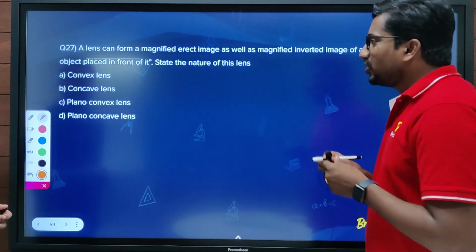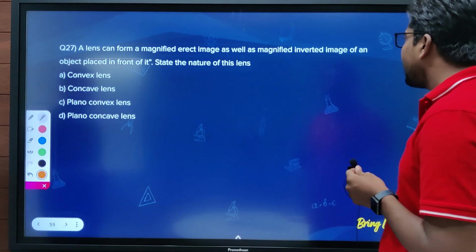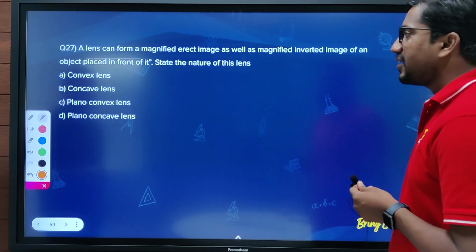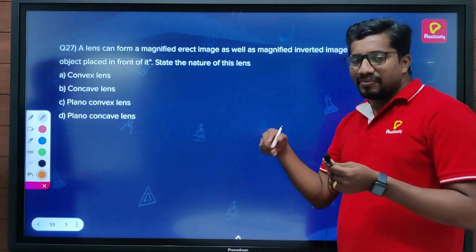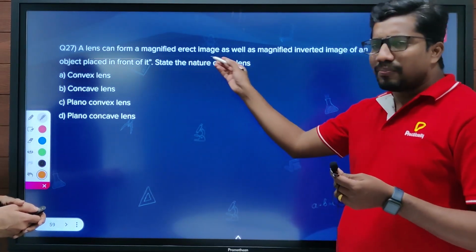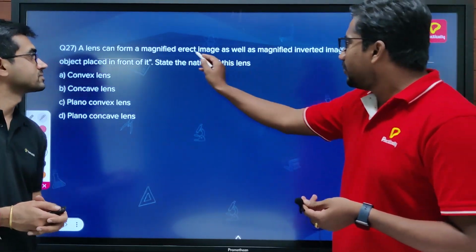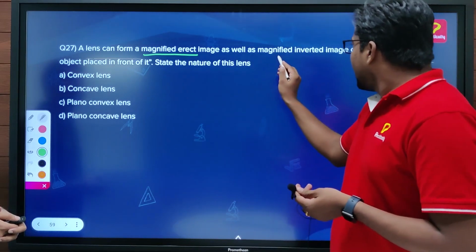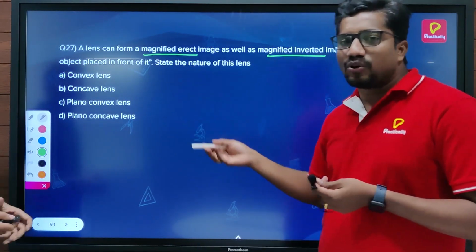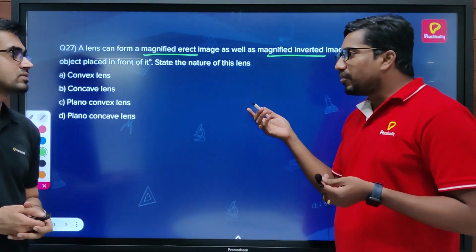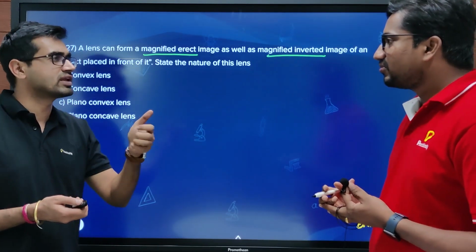The question is, a lens can form a magnified direct image as well as a magnified inverted image of an object placed in front of it. State the nature of this lens. Many times similar kinds of questions have come. It's a simple one. If you look at the hints in the question, they said magnified direct and magnified inverted, and we have to obtain the kind of lens. Magnified images are formed only by convex.